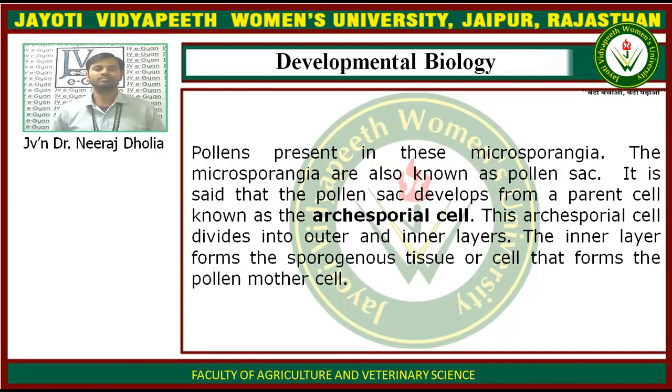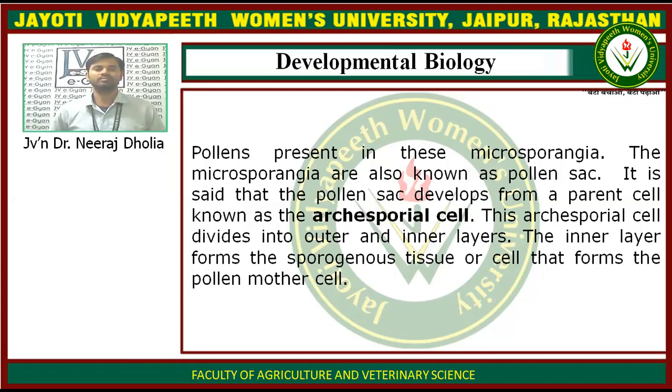It is said that the pollen sac develops from a parental cell known as the archesporial cell. The archesporial cell divides into two layers, an outer layer and an inner layer.